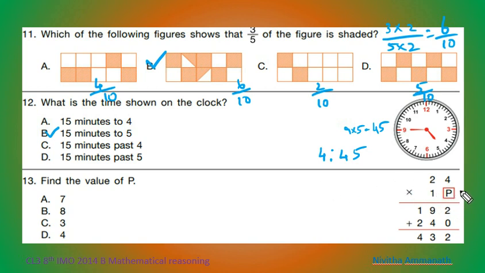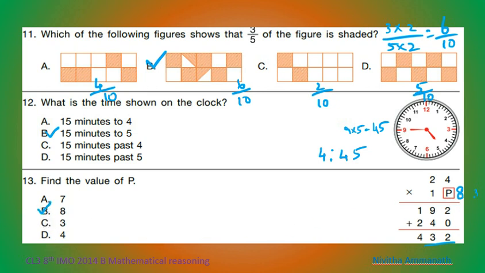So if we look at 3, 4 3s are 12, 1, 2 3s are 6 plus 1, 7 is not here. So we have to do 8. 4 8s are 32, 3. 2 8s are 16 plus 3, 19. 1 4s are 4. 1 2s are 2. Then adding up 2, 9 plus 4, 13, 1 carry over, 1 plus 1, 2, 2 plus 2, 4, 432. So P is 8.